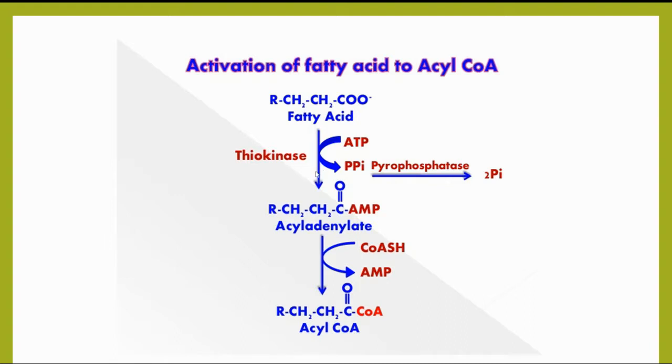Fatty acid reacts with ATP to form acyl adenylate, which then combines with coenzyme A to produce acyl-CoA. In the activation, 2 high-energy phosphates are utilized, since ATP is converted to pyrophosphate. The enzyme inorganic pyrophosphatase hydrolyzes pyrophosphate to phosphate ions. The immediate elimination of pyrophosphate makes this reaction totally irreversible. Finally, the activation of fatty acid results in the formation of acyl-CoA.